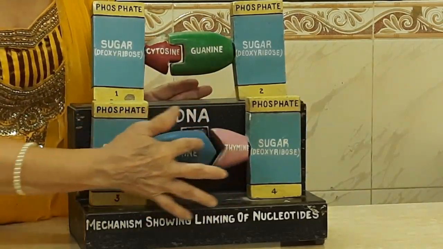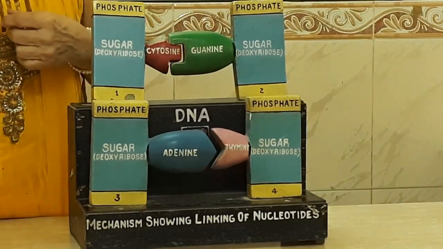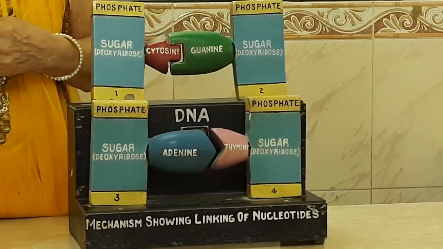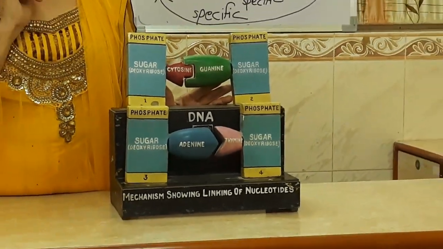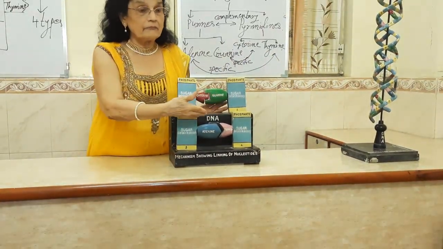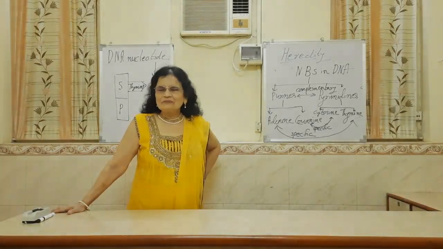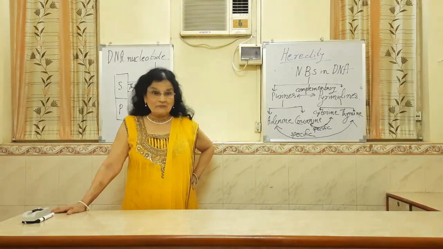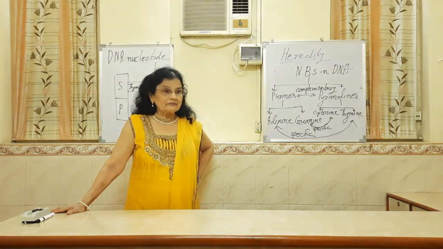So this type of nitrogen base pairing, C coming in front of G and A coming in front of T, is called specific nitrogen base pairing. But purines are coming in front of pyrimidines. That is the rule, and that rule is not broken anywhere. So students, here we have completed the structure of DNA, a very important question. Now we surely deserve a break.